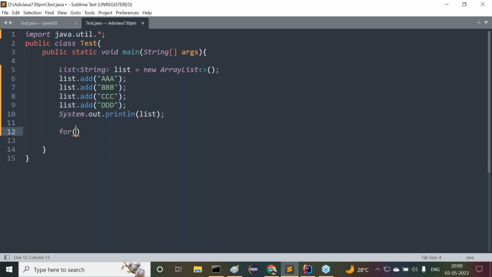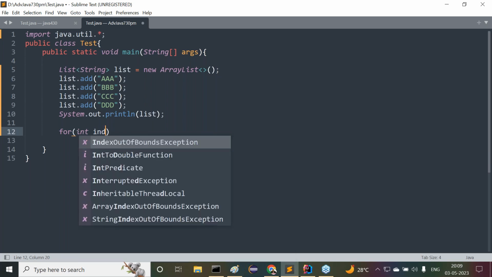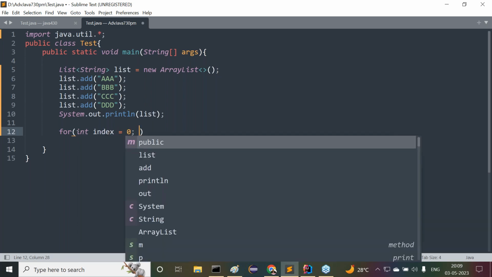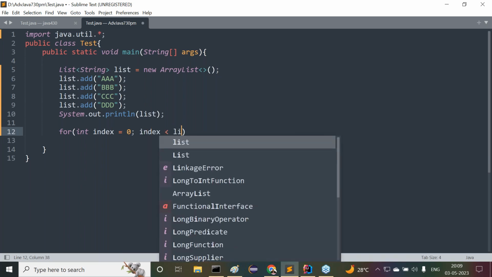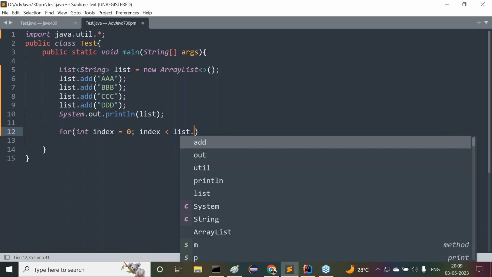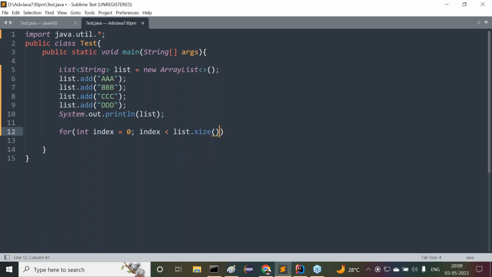Now try to understand it clearly. int index is equal to 0. Next, index less than the size of the list. To get the size of the list, what do we have to do? The list.size method. In the case of arrays, it is array reference dot length variable, but in this case it is not a length variable, it is the size method. The size method gets the size of the list. Then index plus plus.